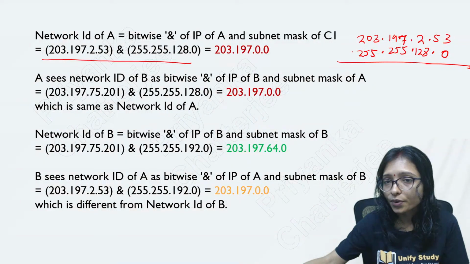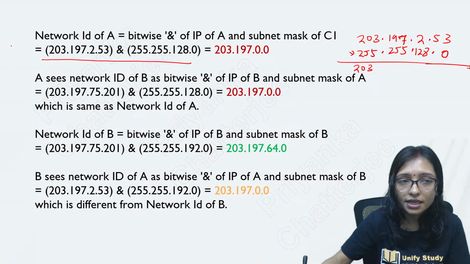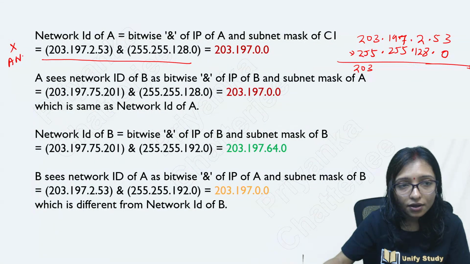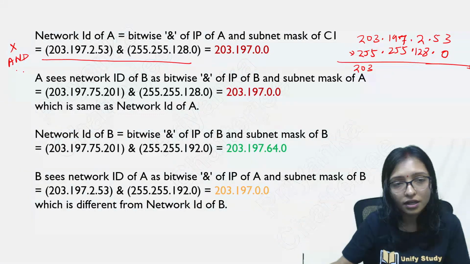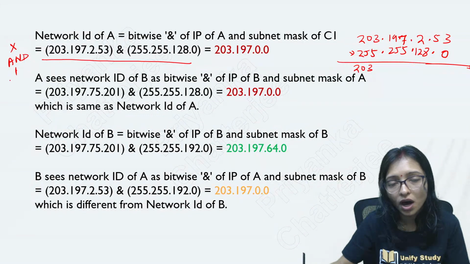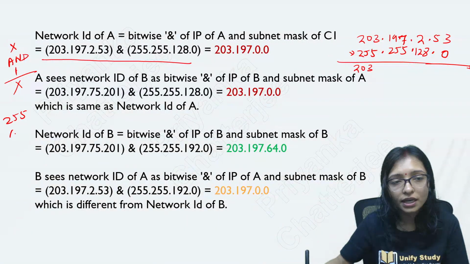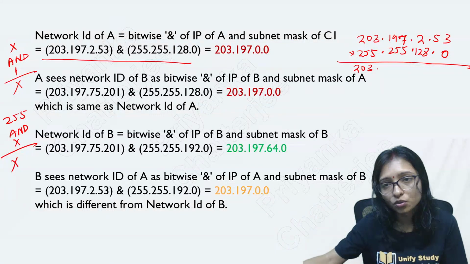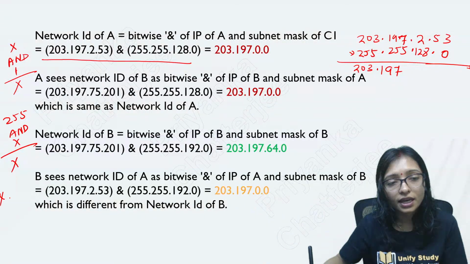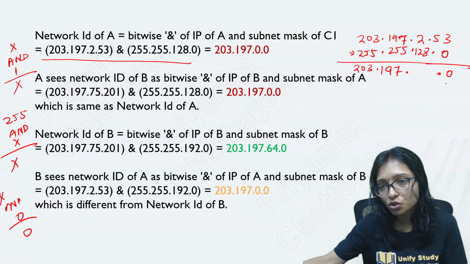Whenever you do the AND operation with 255, you will get the same thing, because X AND 1 is always X. That's why 255 means all 1s. With 255, if you do the AND operation with any number, you will get that number only. That's why no need to do anything. You can place that number. Here also 197. And X AND 0 gives 0. That's why this is also 0.